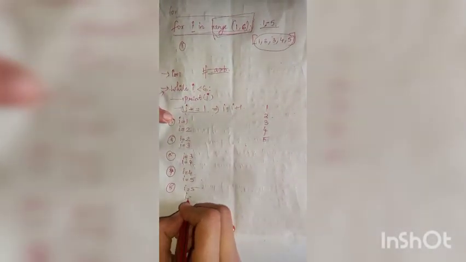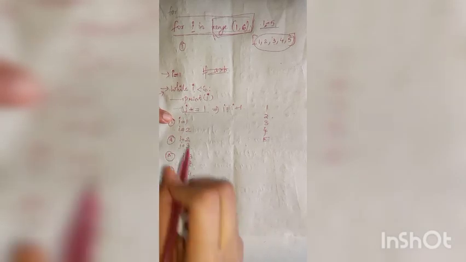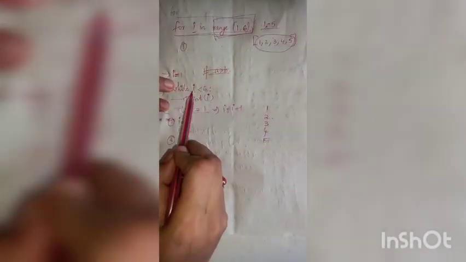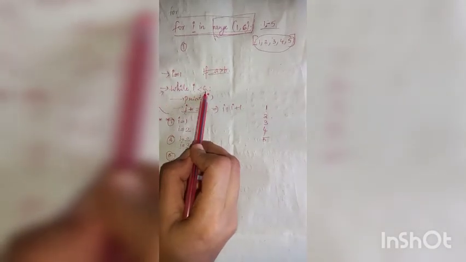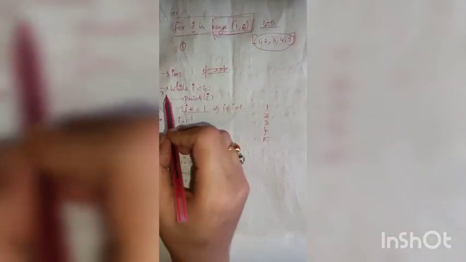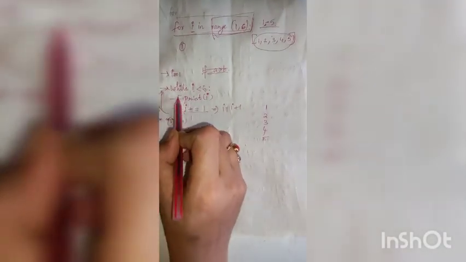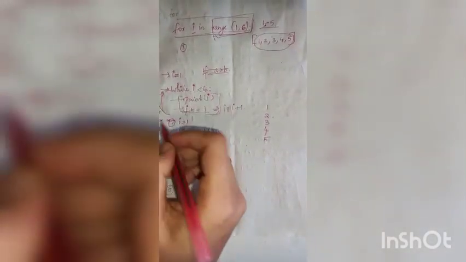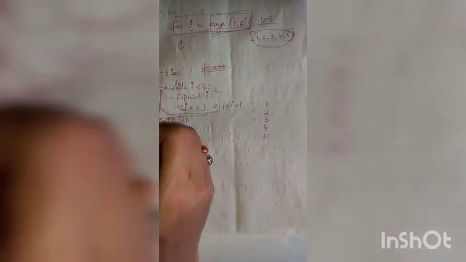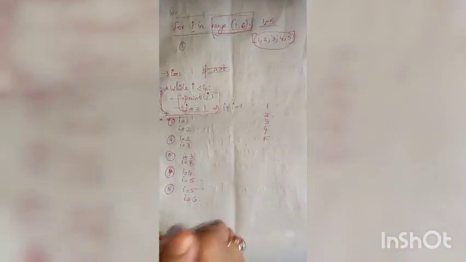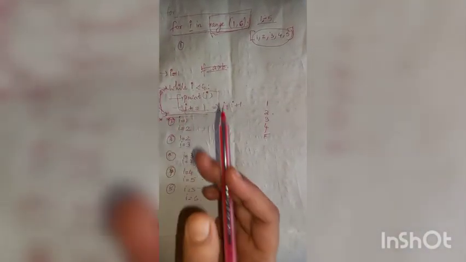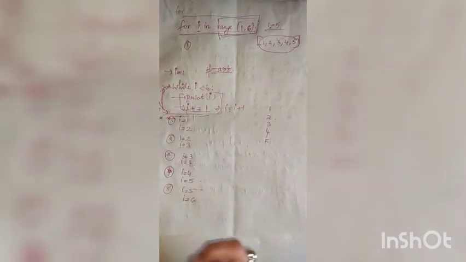So I is equal to 6. In this statement I becomes 6 and it will go and check the condition. 6 less than 6? No, 6 is not less than 6. So it will come out of the loop. These two statements are inside the loop. If there is any other statement outside the loop, those statements will be executed. This loop will stop iteration and all the statements below the loop will start execution.